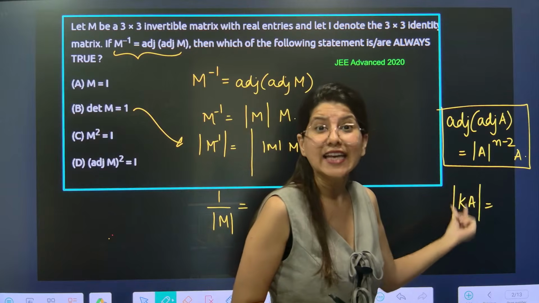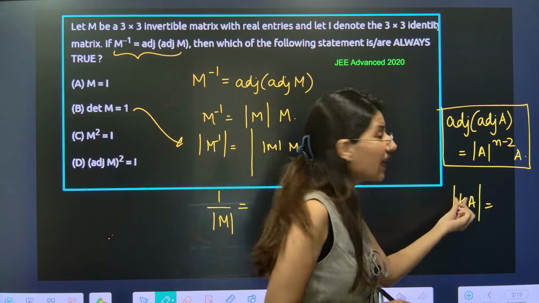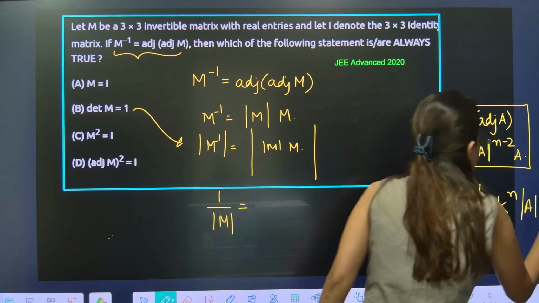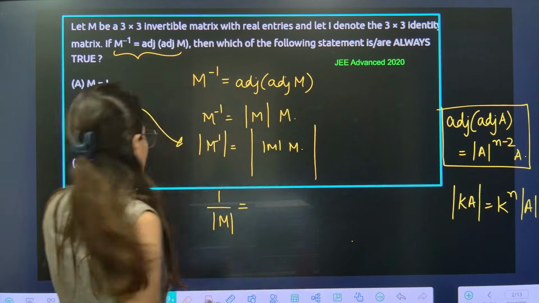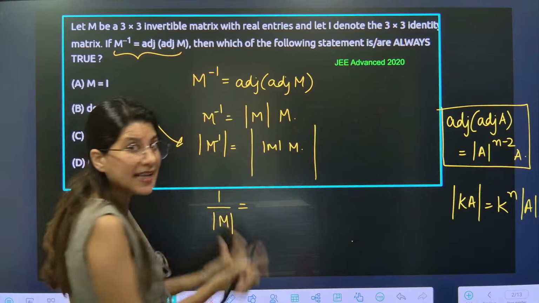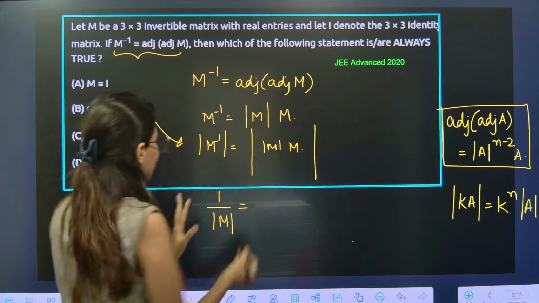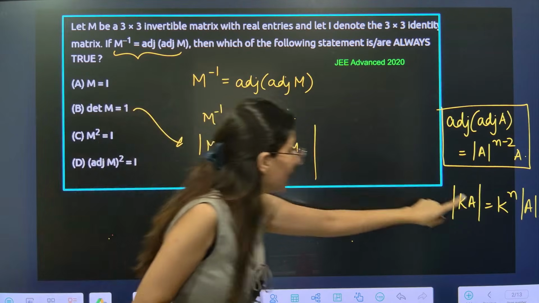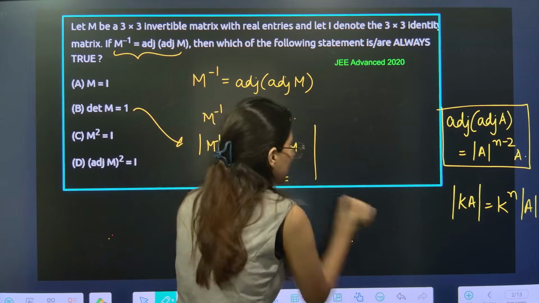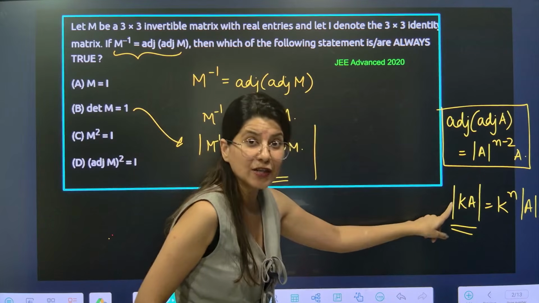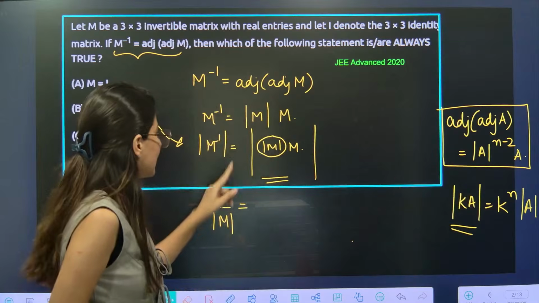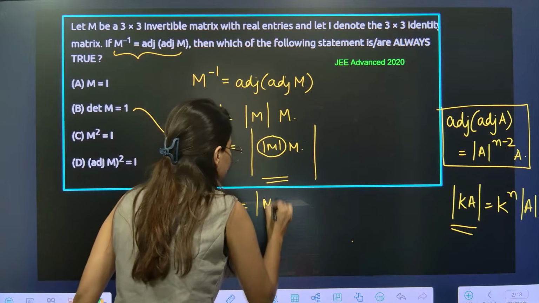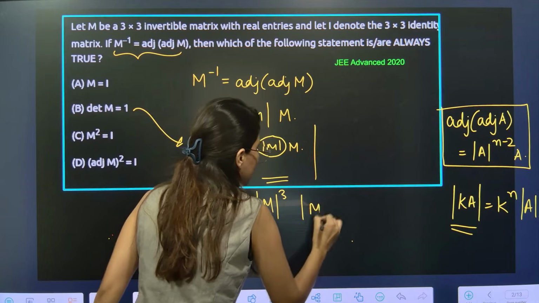Determinant of kA, where k is a constant. If k comes out of the determinant, it will be k power n into determinant A. What is n? Again 3, the order of the matrix. So determinant M is nothing but a constant. Can you see the same situation is happening here and here? Determinant of constant into matrix. So this constant will come out. It will be determinant M cube and this will be determinant M.